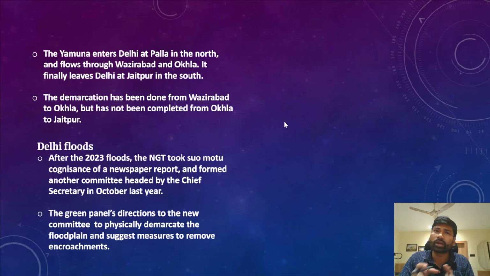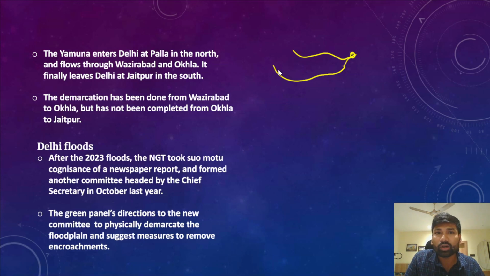Now if you look at river Yamuna, as I have already told you, it flows parallel to river Ganga and meets river Ganga at Prayagraj. However, river Yamuna flows through Delhi.